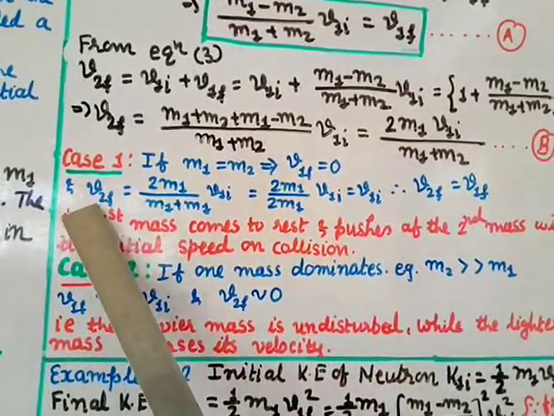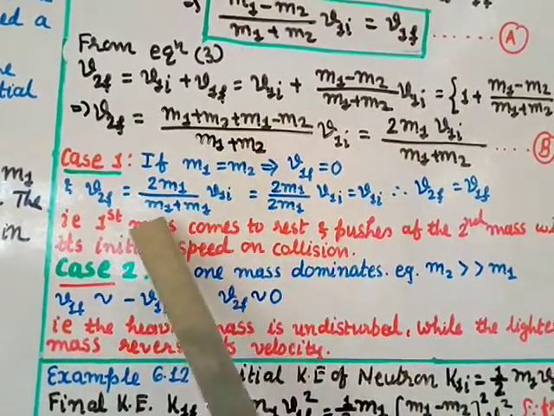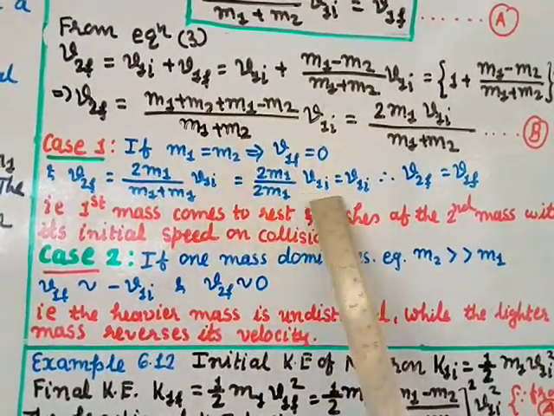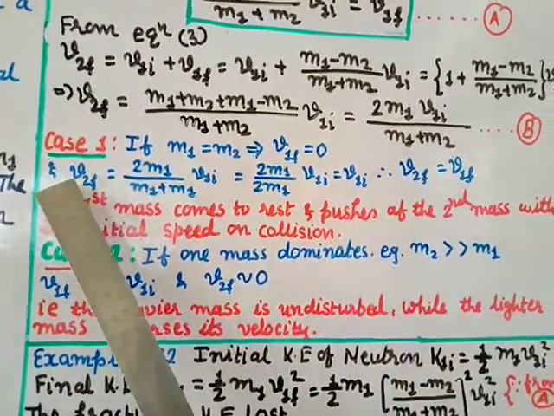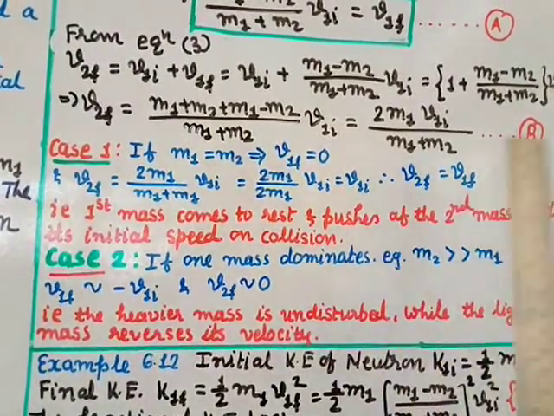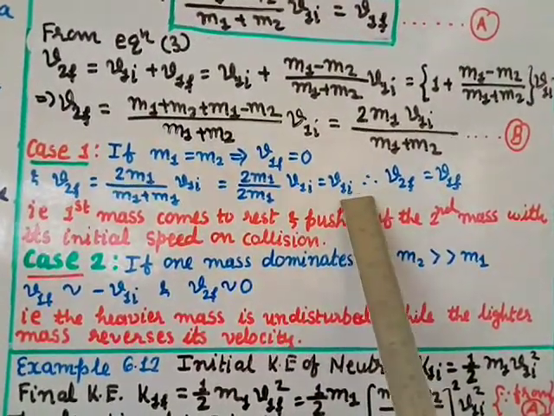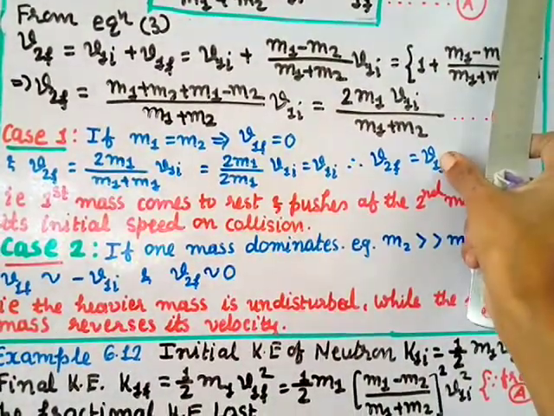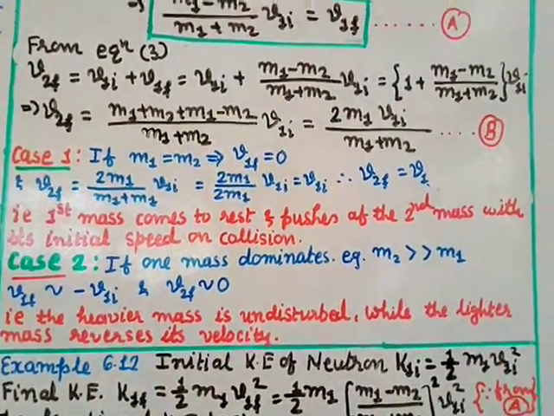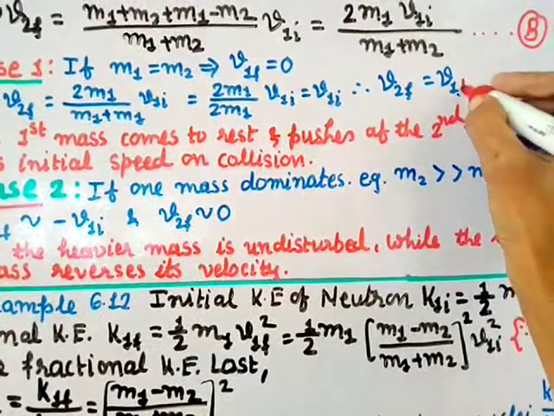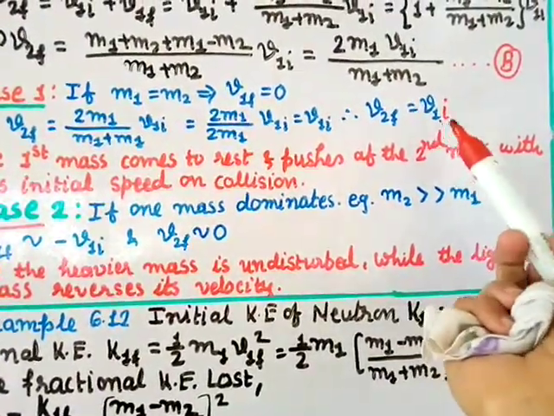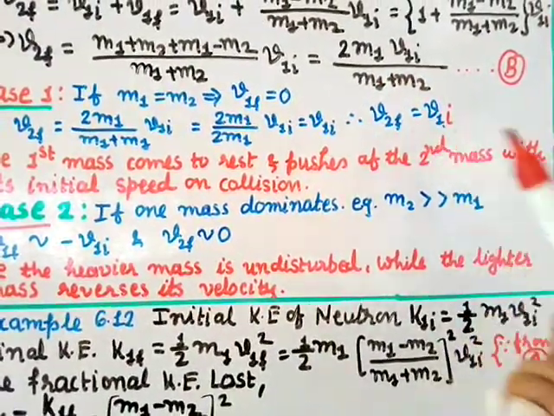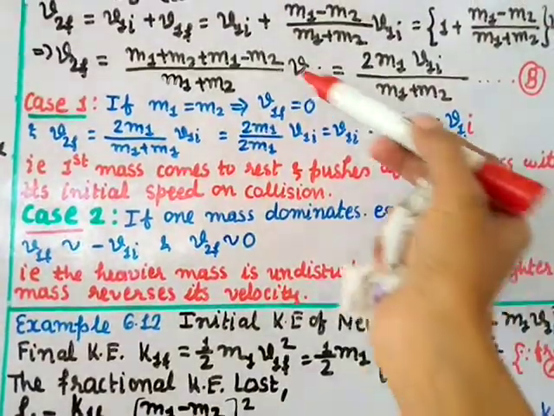So you have written over here v2f is equal to 2m1 v1i divided by m1 plus m1, this is 2 times m1, numerator is 2m1 into v1i, this you can cancel, so you get v1i. That means the final velocity of the second particle will be the same as the initial velocity of the first particle. So v2f equal to v1i, not v1f, it will be v1i. Let's correct it. So the initial velocity of the first object will be transferred to the final velocity of the second object after the collision, and the first object will be at rest.